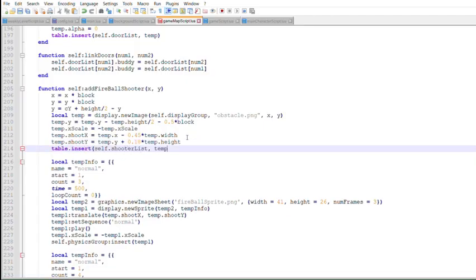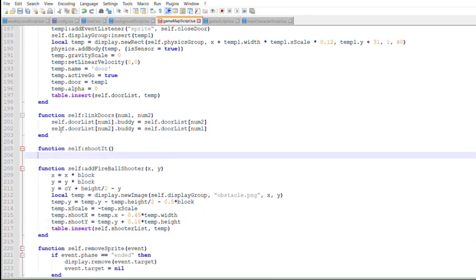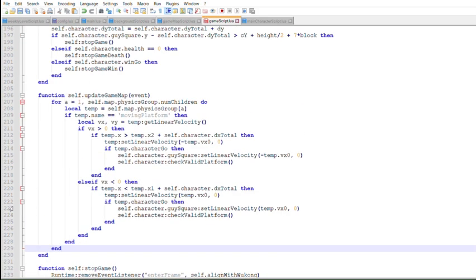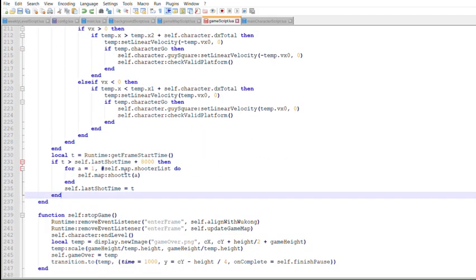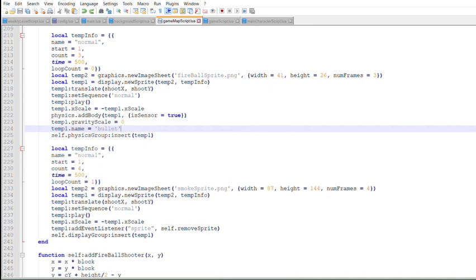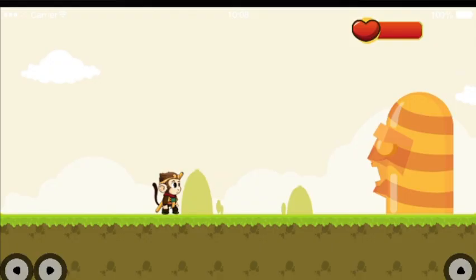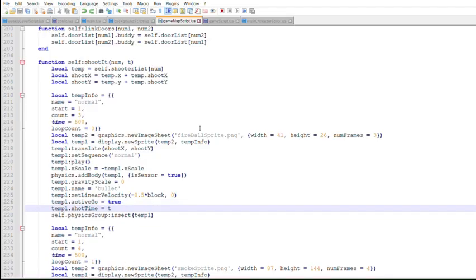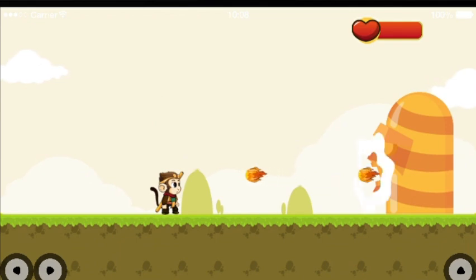Whenever a fireball shooter is created, it will be added into a list, shooter list. Within the game script, I will create a runtime event that shoots each object in the shooter list every 5 seconds. The fireballs will be added into the physics simulation as a dynamic object. Additionally, they will have a collision event that inflicts damage to Wukong. Within the runtime event, I can adjust the fire rate, giving the shooter the ability to rapidly fire rounds.